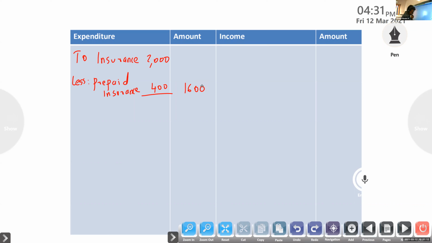Now, receipt side, donation. Here one adjustment is given: 1/3 income.